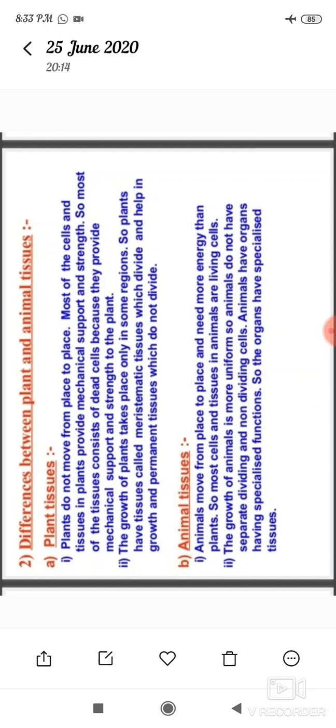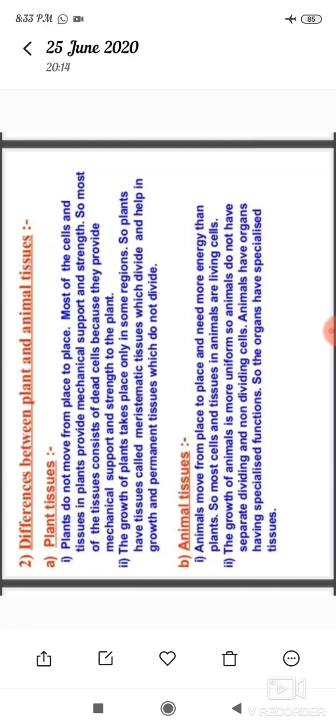Now, animal tissue. Plants do not move from place to place, but animals move from place to place and need more energy than plants. So most cells and tissues in animals are living cells.